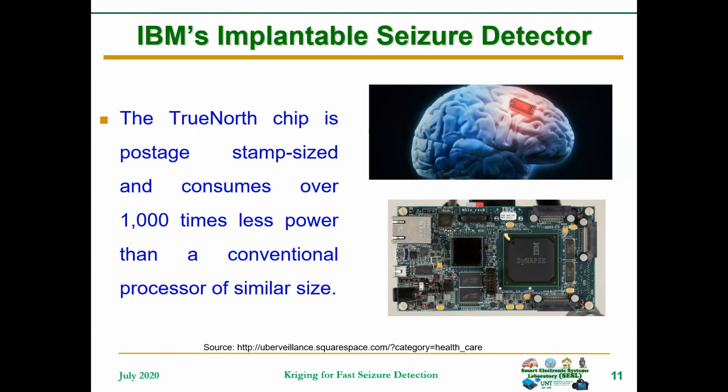The True North has a size like a postage stamp and can be implanted into the brain of the patient. You can see this is the hardware representation of the True North, and it consumes very minimal power, that is 1,000 times less than a conventional processor of similar size.